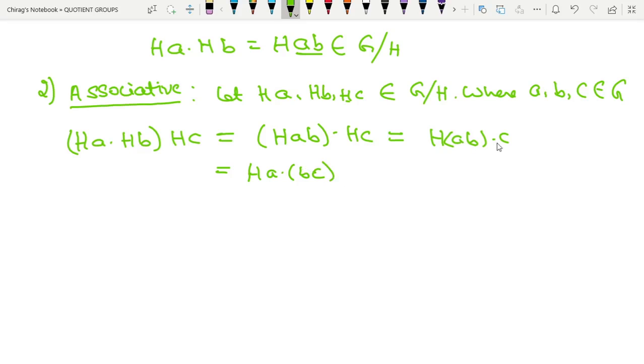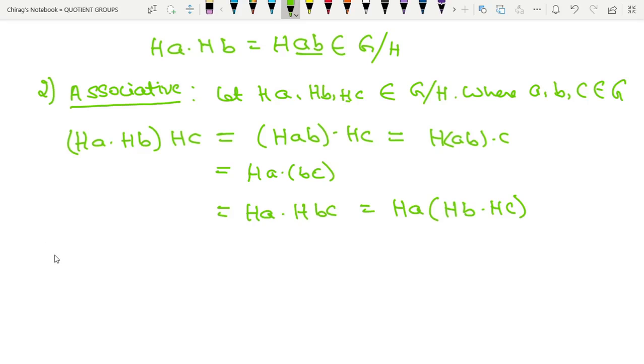See, AB into C is equal to A into BC. Now this can be written as HA into HBC, which is equal to HA into HB into HC. So therefore associative property holds.